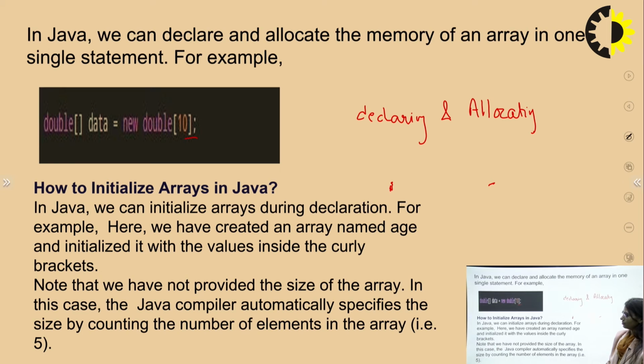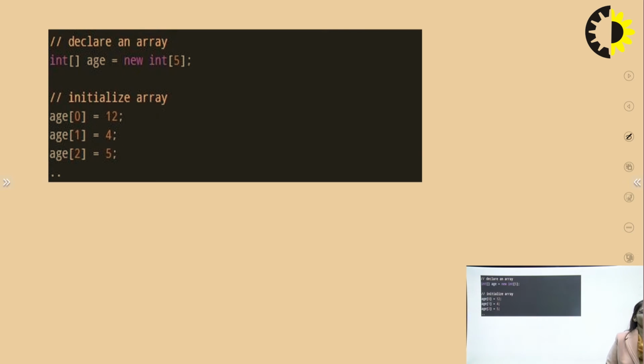Okay, so how to initialize an array? In Java we can create and initialize an array with the help of the new keyword. In this example, in the next slide, we have initialized an array of size 5, and we have named this array age.